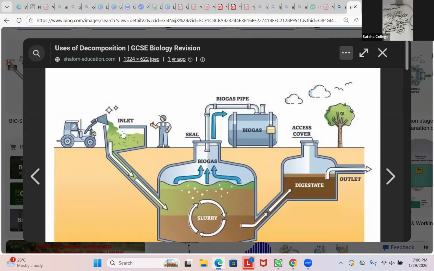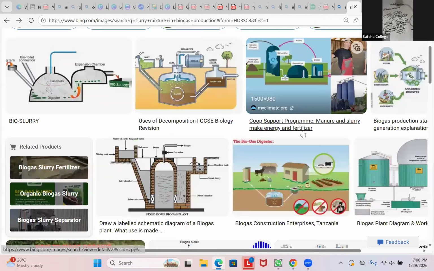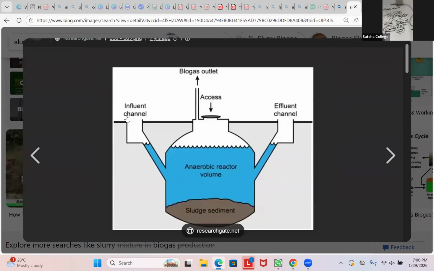Here they send the water, straw, and the cow dung. Then this mixture where the substances are reacting, we call a slurry. Then the biogas will be produced and collected here. The remaining waste goes through the outlet. This is the influent, whatever you put in, and this is the effluent, whatever you don't need, taken out from the other side.